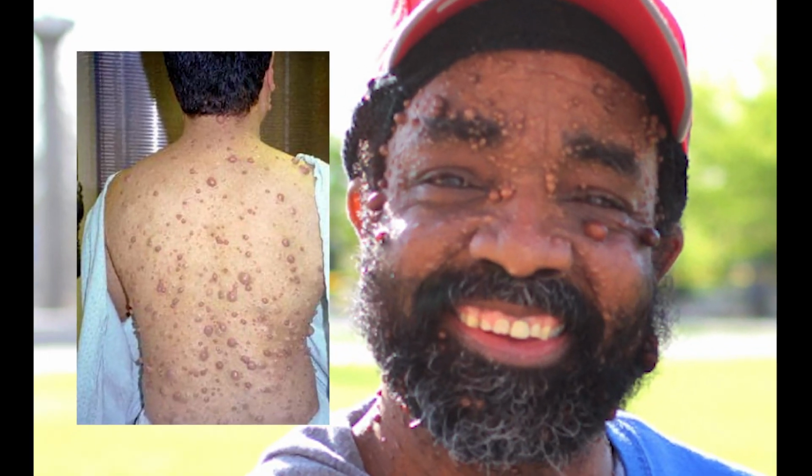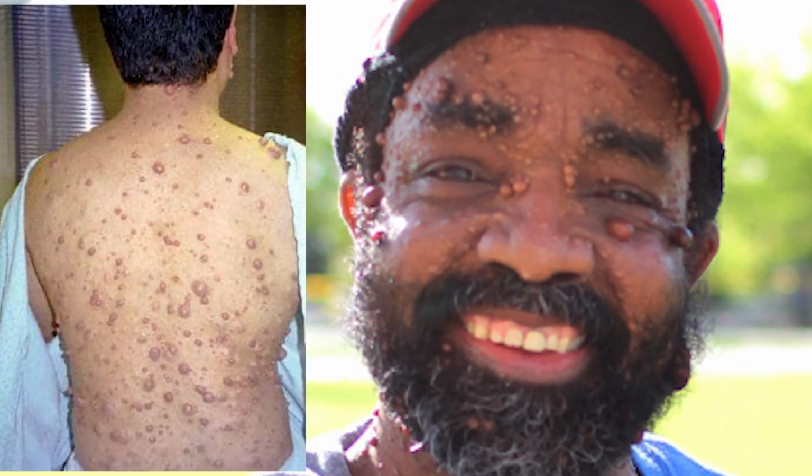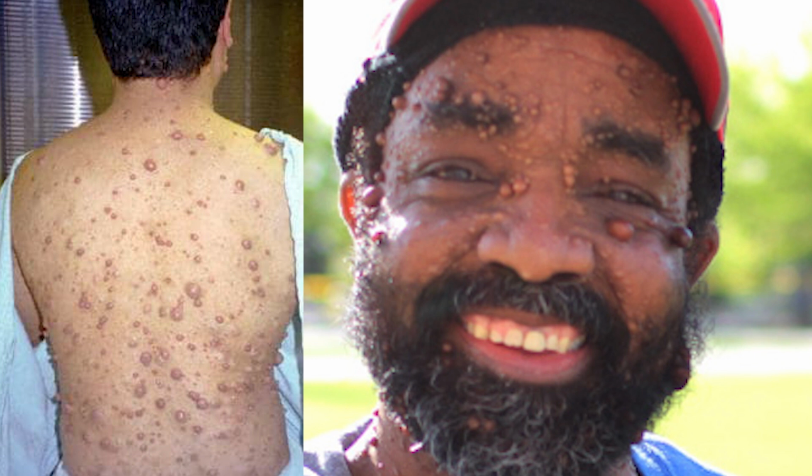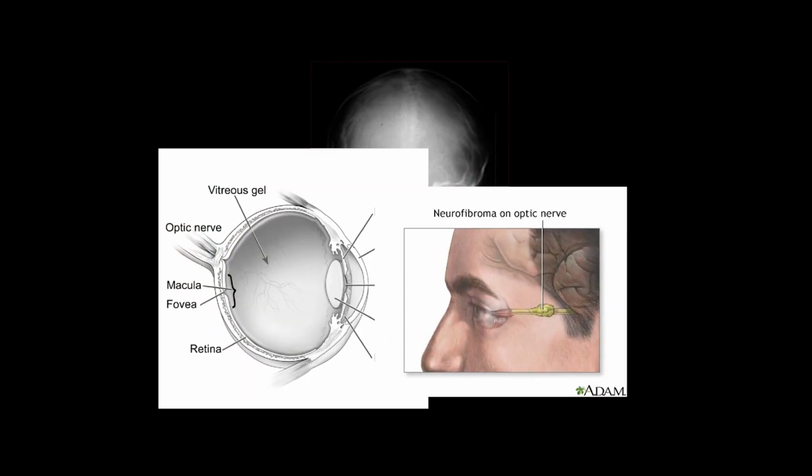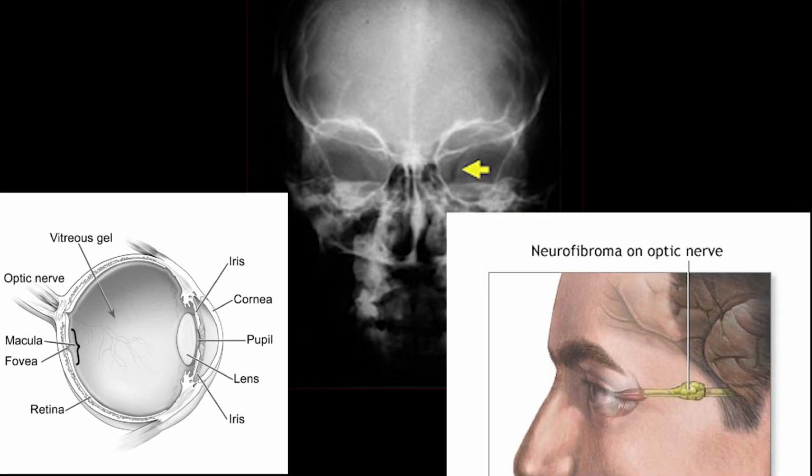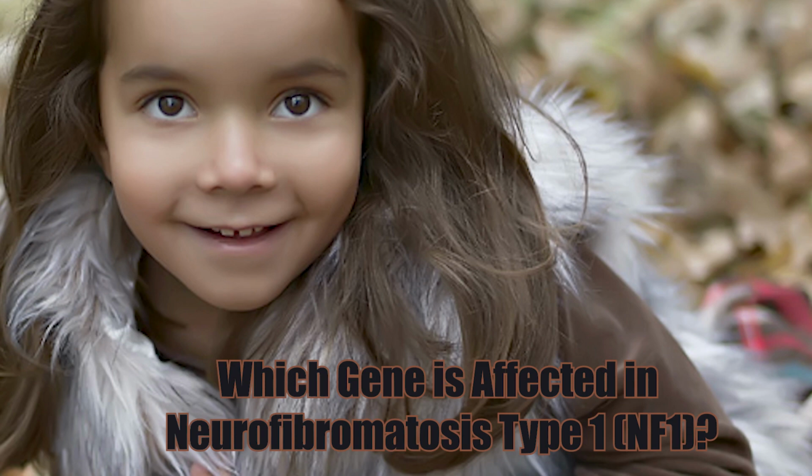Neurofibromatosis type 1 or NF1 have noncancerous tumors called neurofibromas. Some people with NF1 have a few of these tumors, and some have thousands. The tumors can be anywhere on the body. Most commonly, they grow on or just underneath the skin, but they can also form in the brain and peripheral nerves, and in the eyes. So that leads to an important question. Which gene is affected in neurofibromatosis type 1 or NF1?